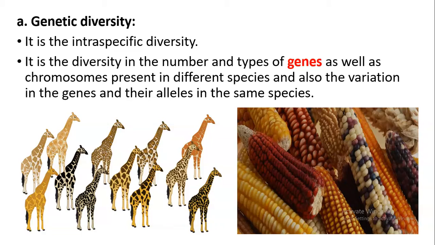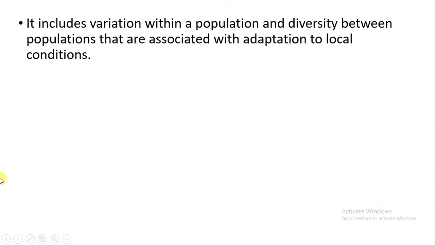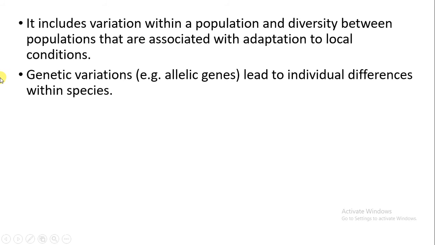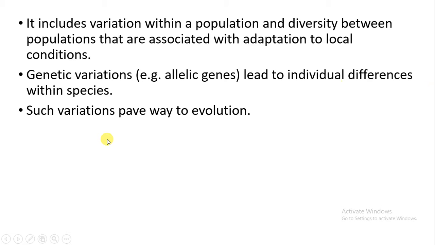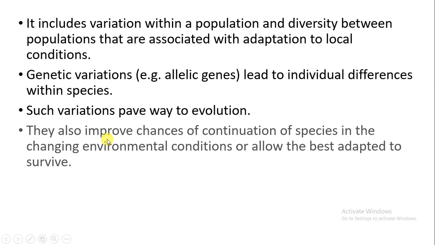Further, when we talk more about genetic diversity, the differences in the population, this diversity created in the population, can also be because of a change in the environmental condition. So to adapt to the change in the environmental condition, there may be differences, variation. There may be some diversity in the species also. So this genetic variation is due to the difference in the genes and the difference of the alleles, due to which there is difference between individuals in the species. And this difference leads to evolution.